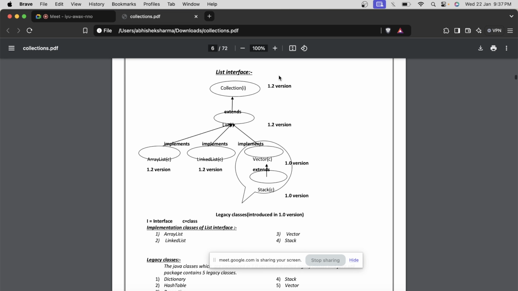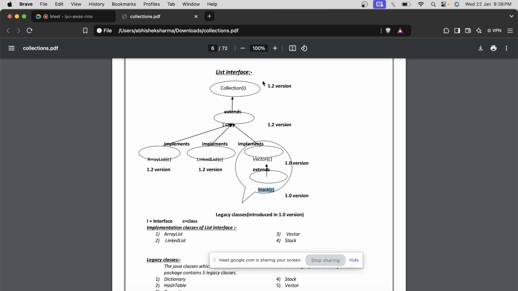Let's go and see the very first interface that we are going to do today. It's the list interface. I'm audible? Yeah. So see over here, the collection is the parent interface of all the interfaces. There are three important interfaces: list, set, and map. Whatever is annotated with C is a class, whatever is annotated with I is an interface. So ArrayList is an implementation class, LinkedList is an implementation class, Vector is also an implementation class, and Stack is also an implementation class, right?